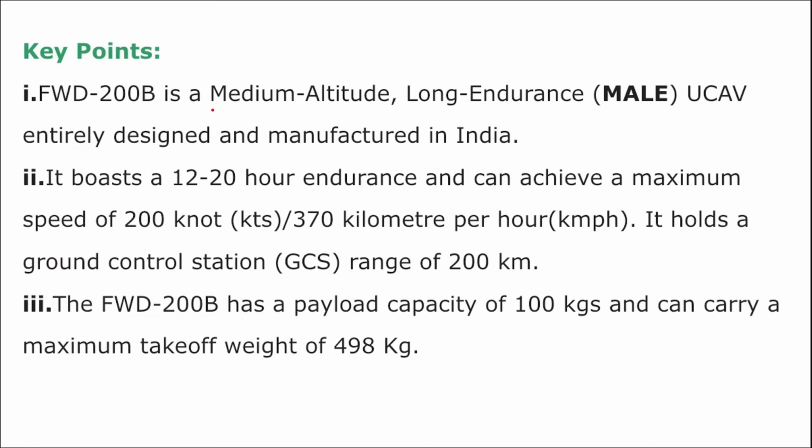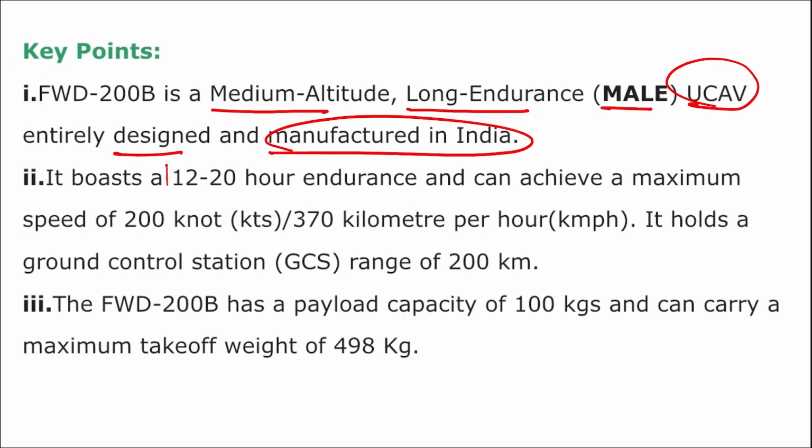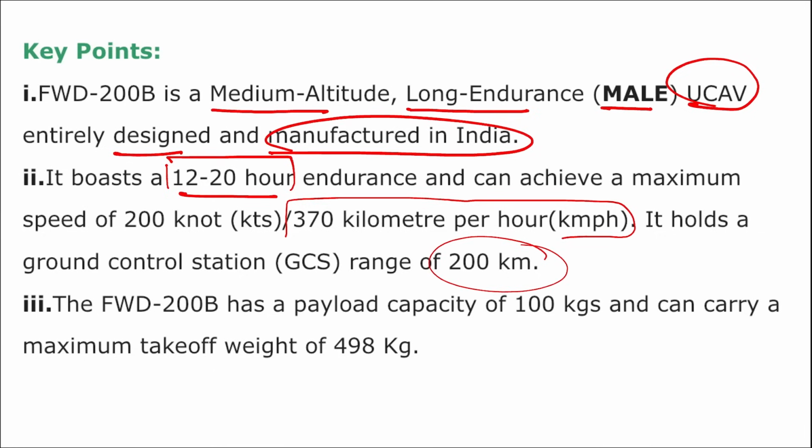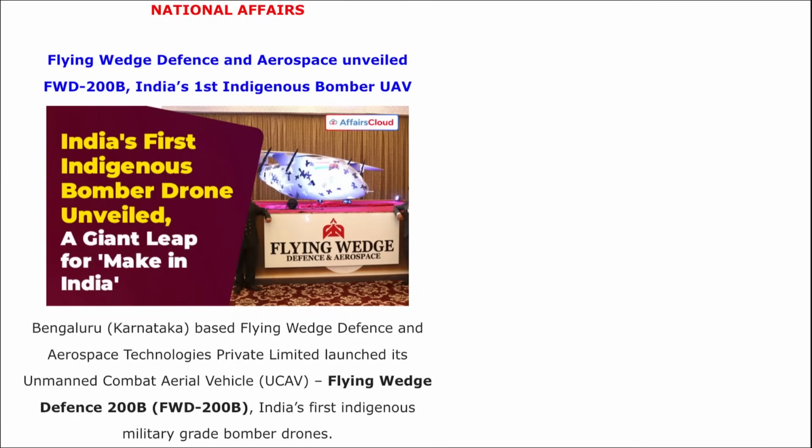Here you can see this is a medium altitude long endurance male UCAV, entirely designed and manufactured in India. It can fly up to 12 to 20 hours. It has a maximum speed of 370 kilometers per hour and it has a range of 200 kilometers. It can have a payload capacity of 100 kgs. Correct?